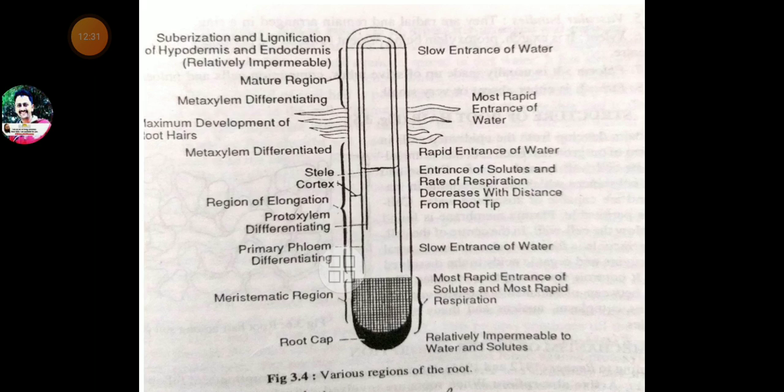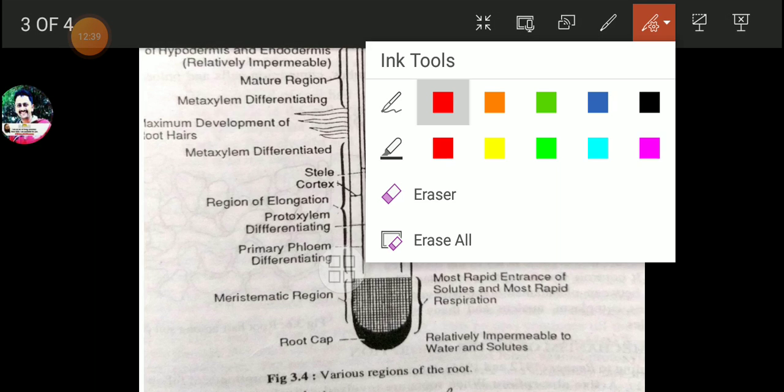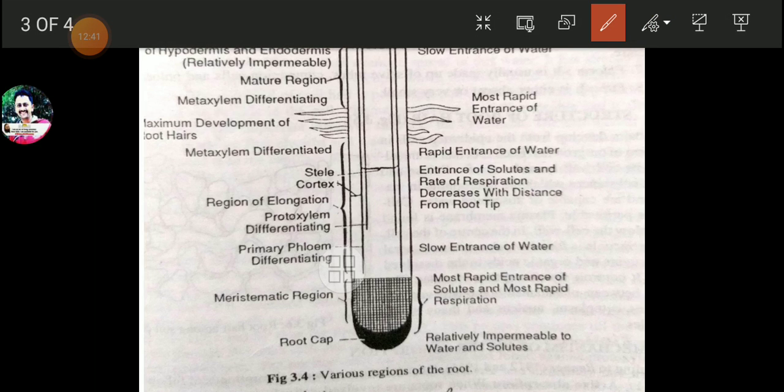For that, this sketch will give you an idea about all these things. Friends, first, various regions of the root. This sketch we are to learn.